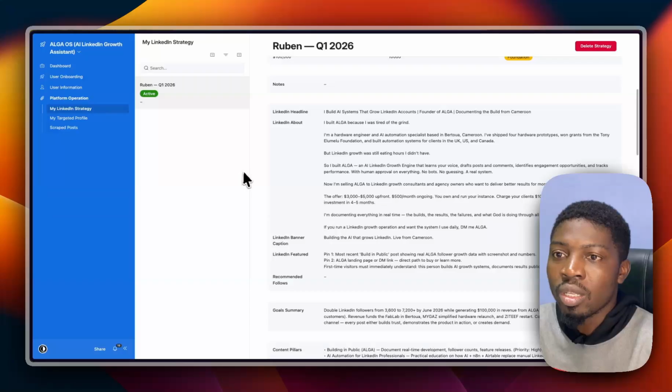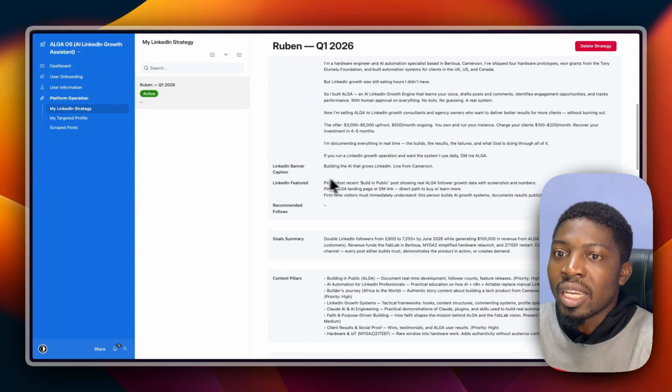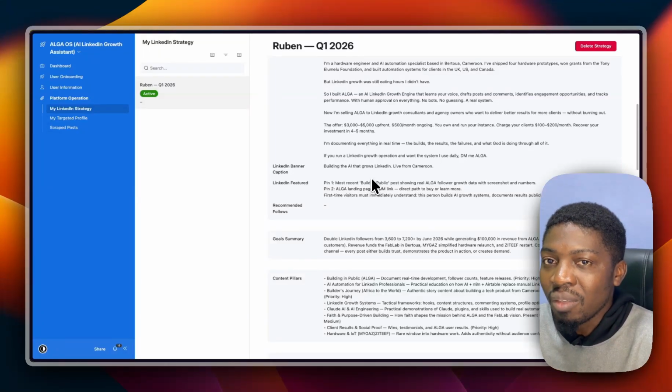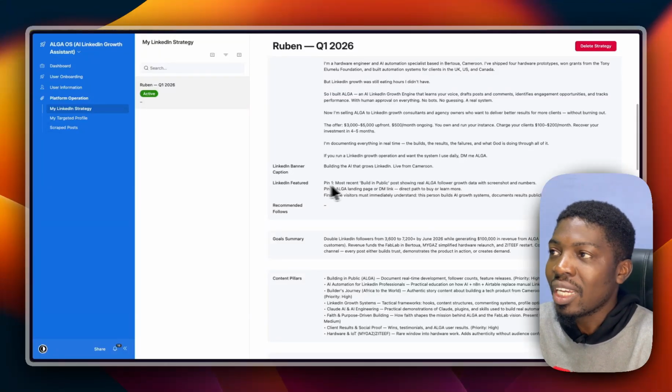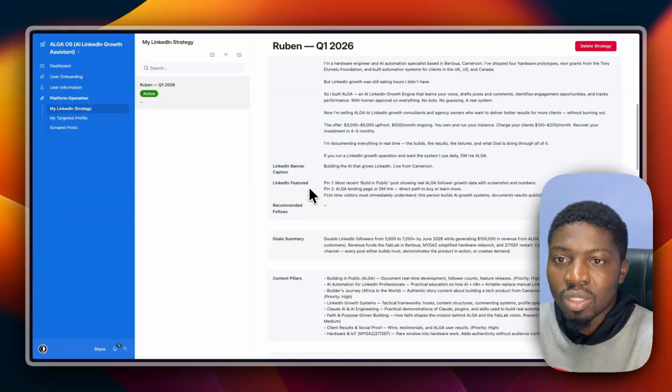So here is my Airtable base. Now, the problem that I'm solving here is that I can't grow my LinkedIn consistently while running an agency and building products. It's difficult. I've been trying, but I can't. And I can't hire a ghostwriter because it costs money. And generic AI sounds like everyone else.